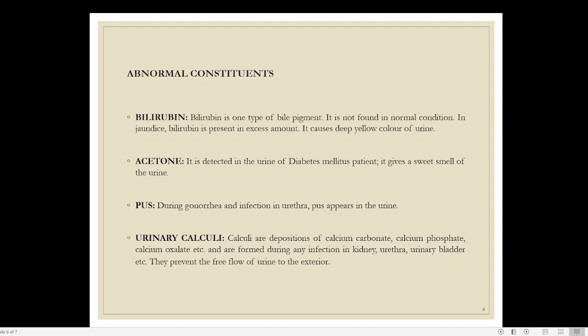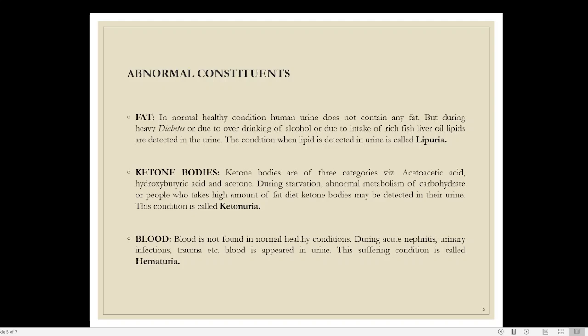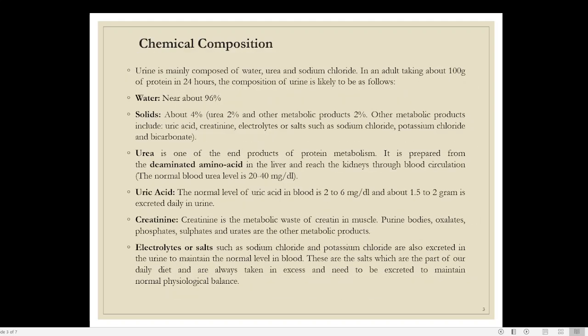So certain minerals like calcium carbonate, calcium phosphate, and calcium oxalate can also be present as stones in the urine, and that leads to a situation known as urinary calculi, which will block the passage of urine through the urethra. So this is an idea of what abnormal constituents can be present in the urine, and also the normal constituents. So sometimes you can expect an essay question, a 10-mark question, based on: give an account of the normal or abnormal constituents of the urine.